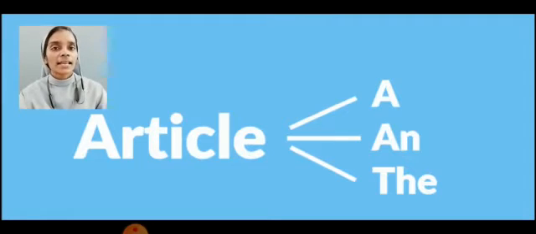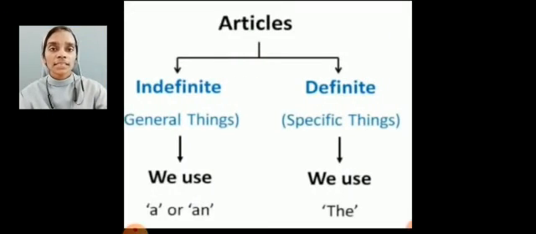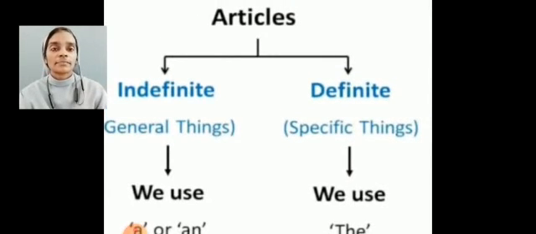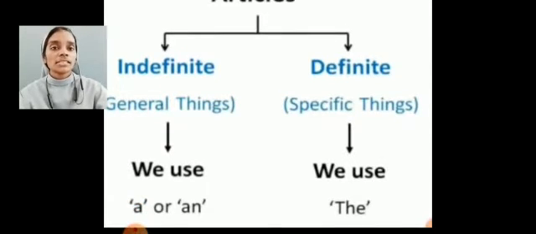Dear students, there are two kinds of articles: indefinite articles and the definite article. Which are the indefinite articles? Article a or an. Which is the definite article? Article the. Dear students, indefinite articles are called indefinite because they do not refer to a particular person, place, animal or thing.